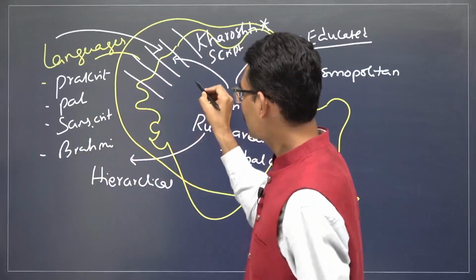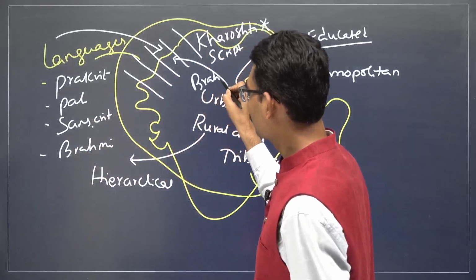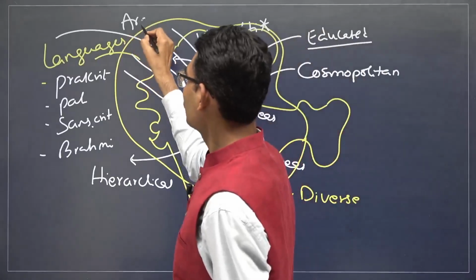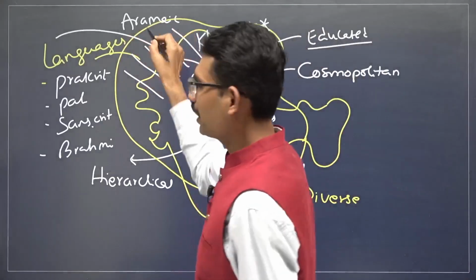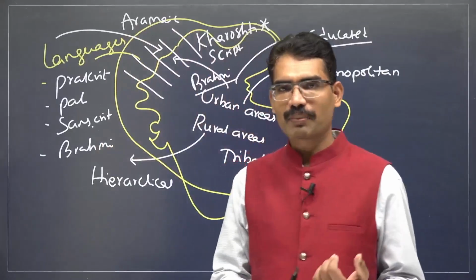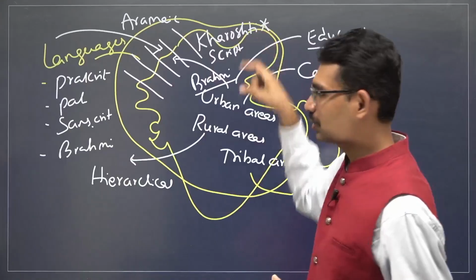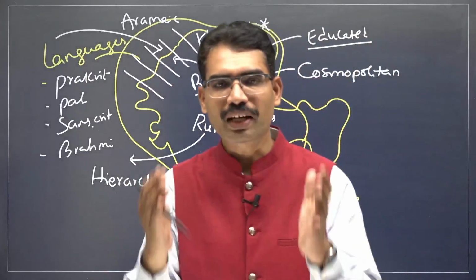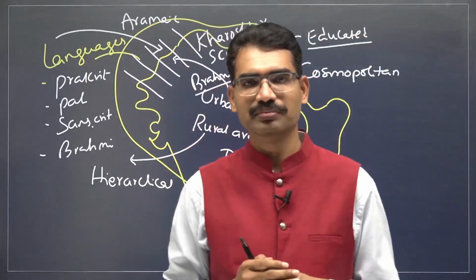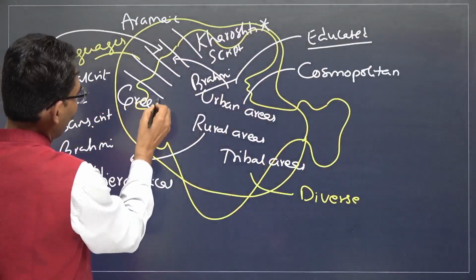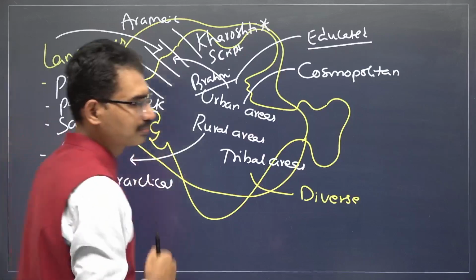This is the result of Brahmi script from the Indian side and Aramaic script from the Iranian side. The combination emerged, that is known as Kharosthi script. Another new language, new scripts are emerging. This is the place where even Greek people are also there. That's why Greek languages and Greek scripts are also there.